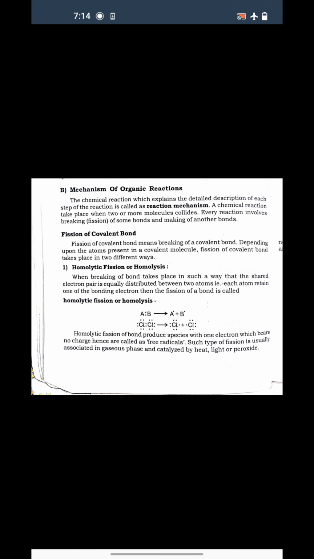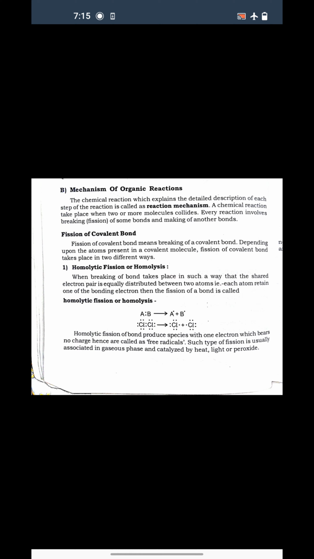As you can see, a molecule AB is there, and between A and B one covalent bond is there, with a shared pair of electrons. After fission, one electron goes with atom A and the other electron goes with atom B. The same happens with Cl-Cl, a single bond. Here also, as both atoms are the same, equal distribution of electrons takes place during breakage of the bond, and each electron goes with one Cl.